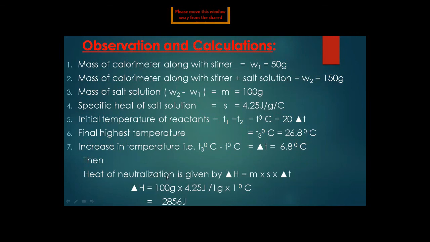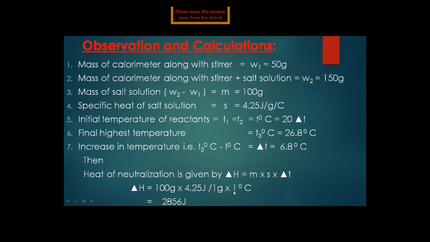Then the heat of neutralization is given by the formula delta H is equal to m multiplied by s multiplied by the change in temperature. Mass is 100 gram, specific heat of the salt solution is 4.25 joule per gram per degree centigrade. We are changing the units, so we divide by 1 gram and 1 degree centigrade.